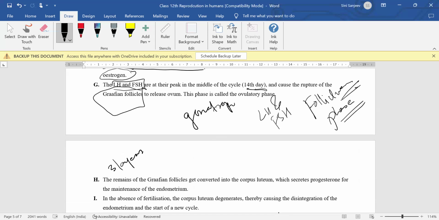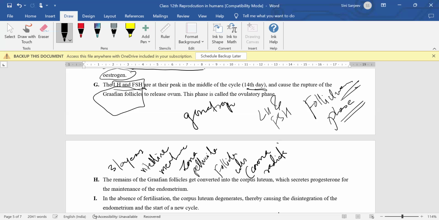Okay, so there will be a thin layer, a middle layer, and a thick layer. The thin layer is called the vitelline membrane. Then the middle layer, which is thick, is called the zona pellucida. And the outer one, that also will be a thick layer, is made up of the follicular cells, also called the corona radiata. So these are the 3 layers of an egg, right?